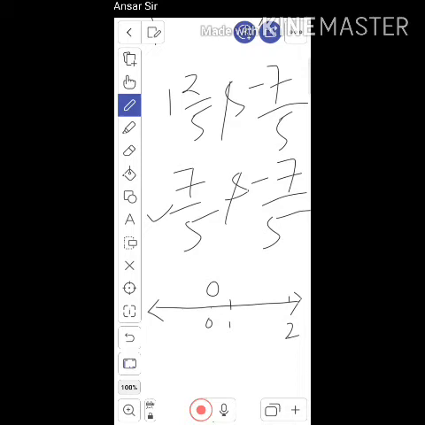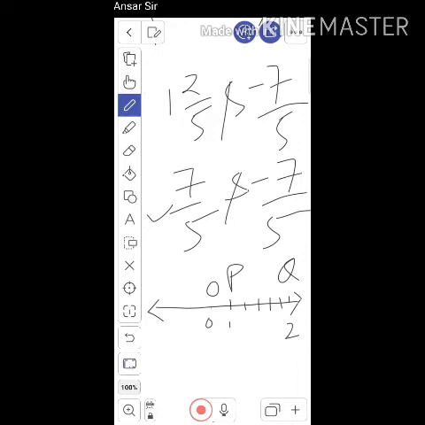So now see the 7 by 5. 7 by 5 means taking equal distance of 1 unit, mark this point as P and this point as Q respectively on the right side of O. Divide this distance PQ into 5 equal parts. This from 1 to 2, divide into 5 equal parts. Okay.